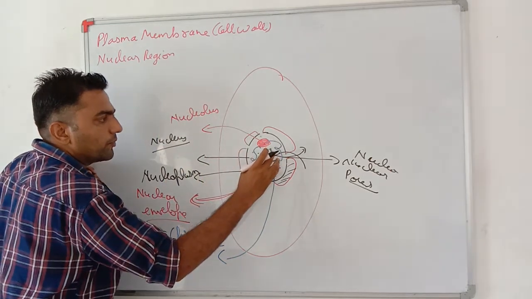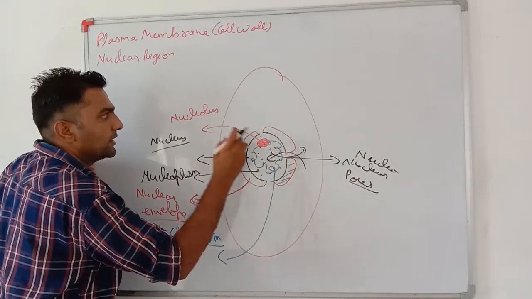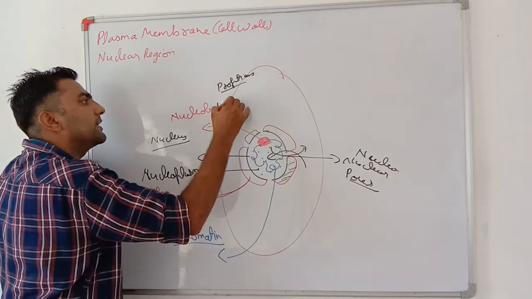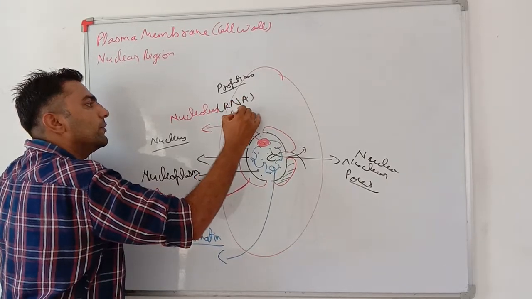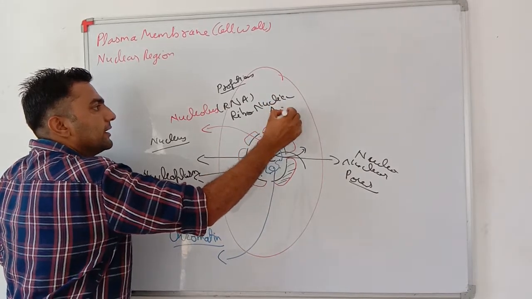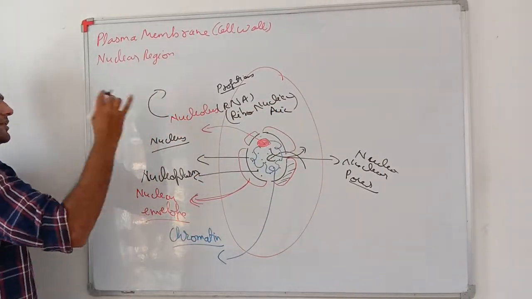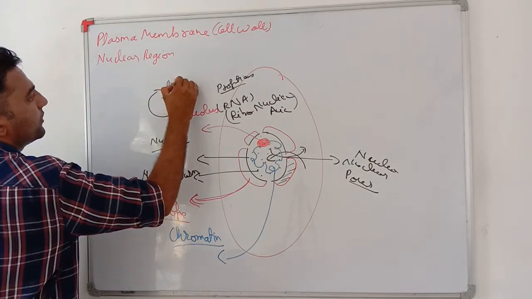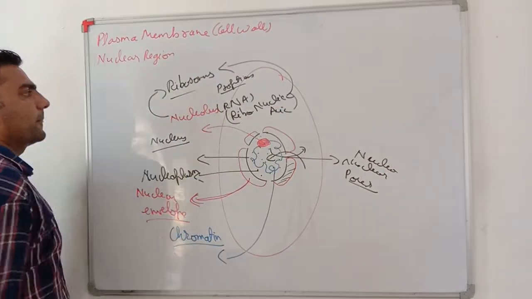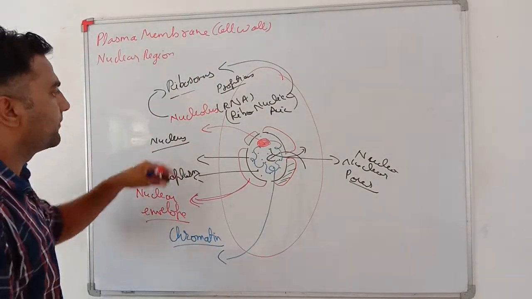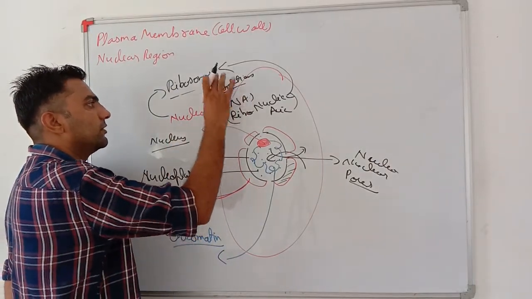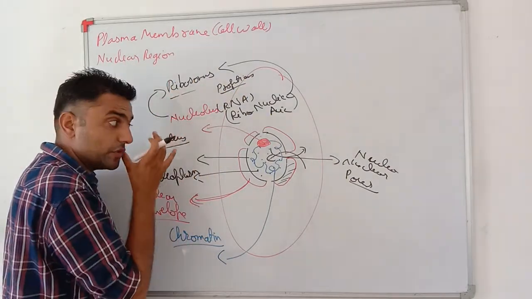Very important. Nucleoplasm is the site of a lot of activities. The nucleolus is rich in proteins and has RNA, that is ribonucleic acid, and this nucleolus is very active in the formation of ribosomes. Ribosomes are made up of RNA. Ribosomes are a cell organelle. Moreover, the nucleolus has RNA, has many proteins, and is the main reason for the synthesis of ribosomes.